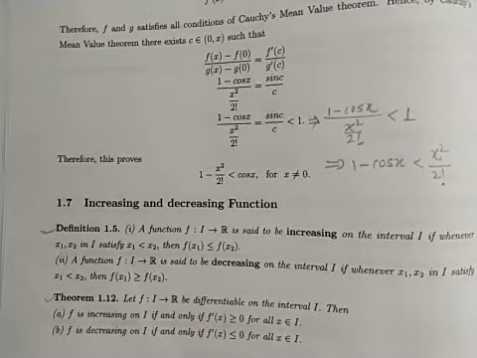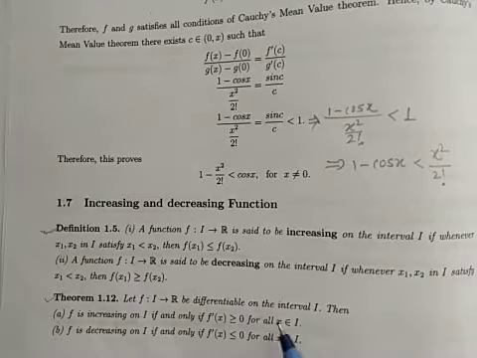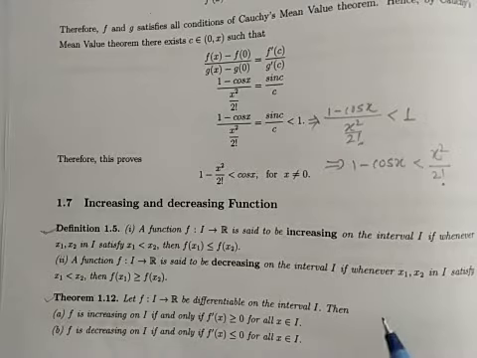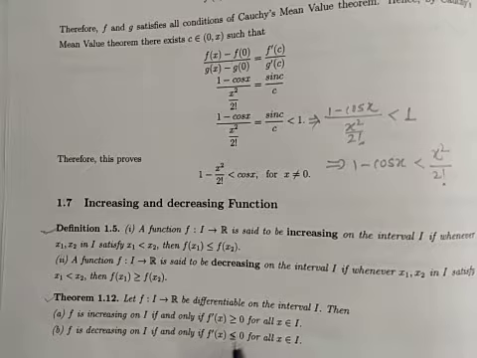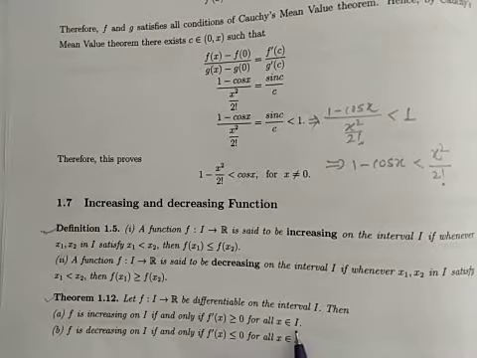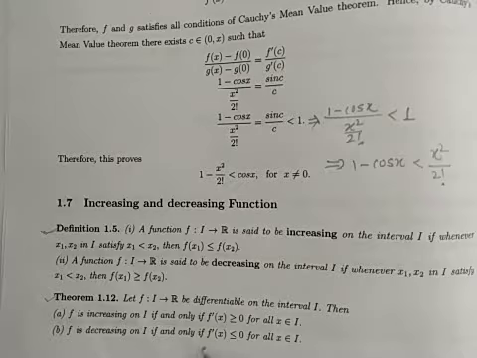So the statement is, let f be a function from I to R, differentiable on I. Given the function is differentiable, then f is increasing on I if and only if f dash of x greater equal 0 for all x belonging to I. And f is decreasing on I if and only if f dash of x less equal 0 for all x belonging to I. There is an if and only if condition.